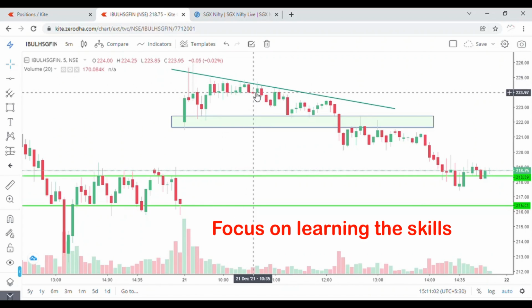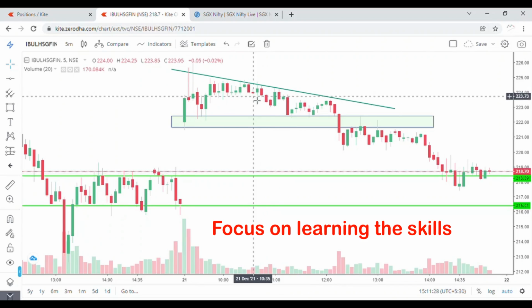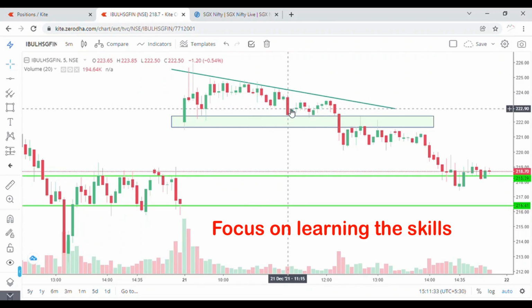By what time should I wait? Let's go for that also. I was still looking for the third reason. My two reasons had given me a clue to go for a short trade in this stock, but my third reason was not getting matched. So I was waiting and evaluating the stock price and the chart so that I could get a trade setup that would satisfy those previous two reasons. So I was waiting for a short trade setup, and this candle was created.